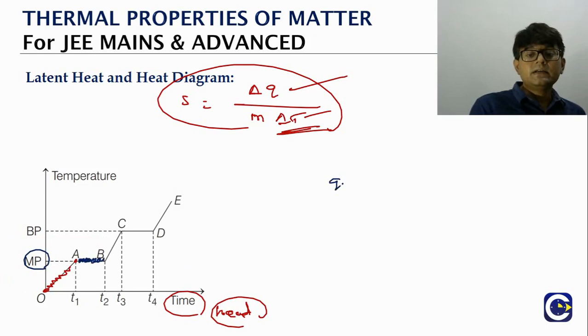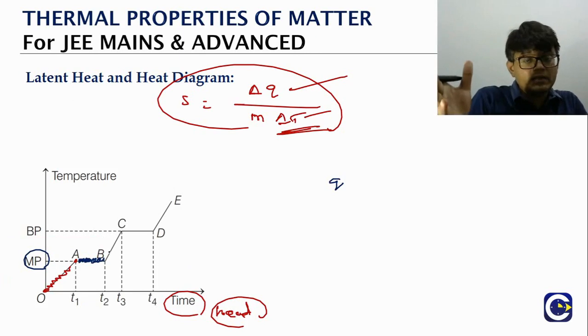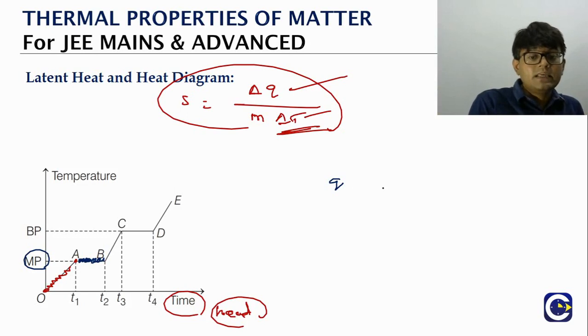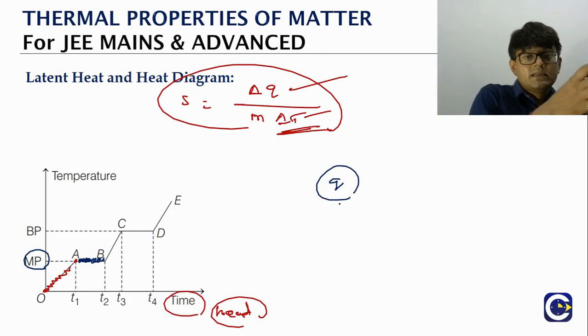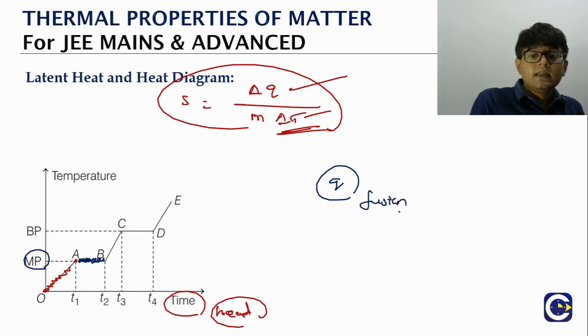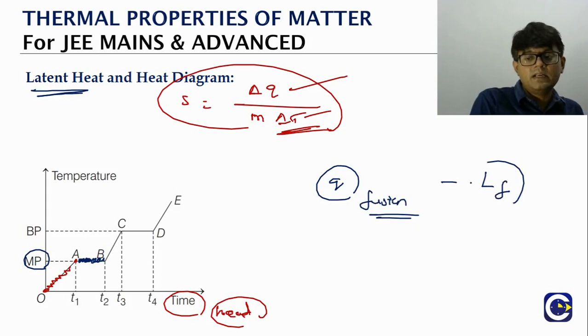The heat that is taken for the melting of the substance, because this heat is not going to result in temperature change. This heat is only going to result in what? Converting the substance from solid state to liquid state. The particles in liquid state will have a higher internal energy than particles in solid state. So the heat that is needed to change the substance from the solid state to liquid state, that is what we call as the latent heat of fusion. Generally we will represent with a symbol LF.